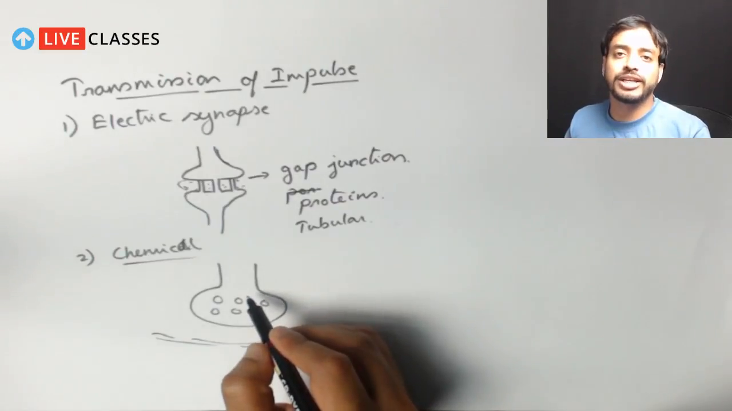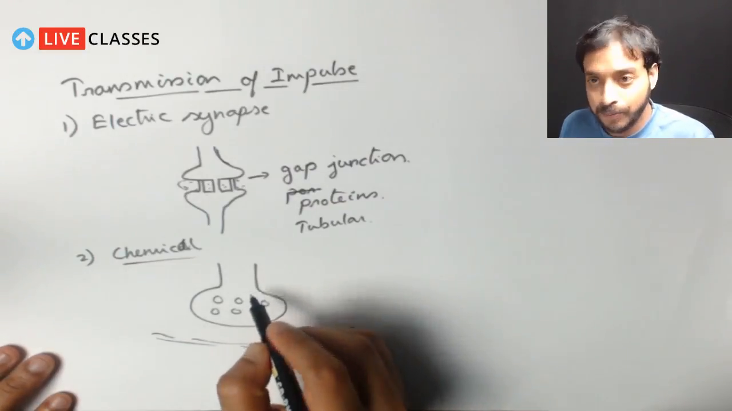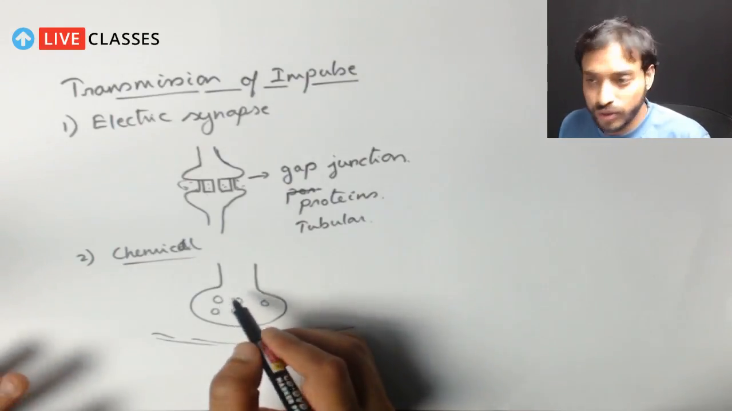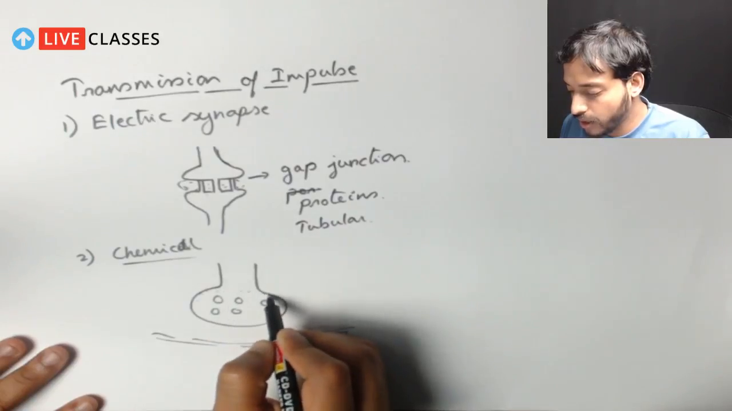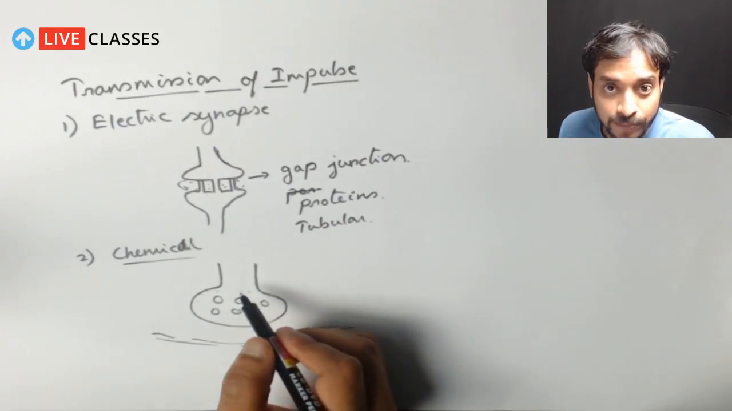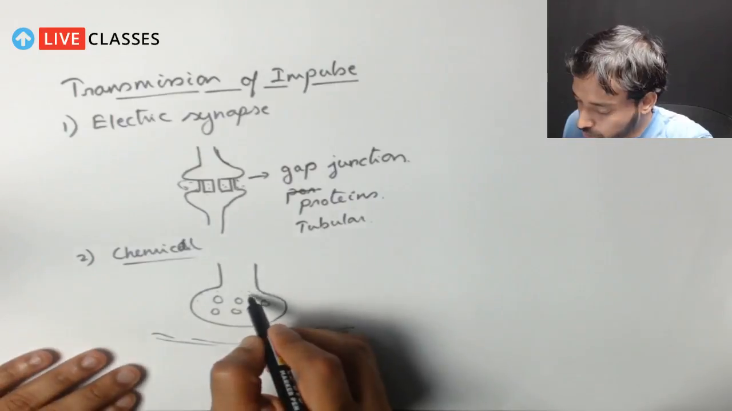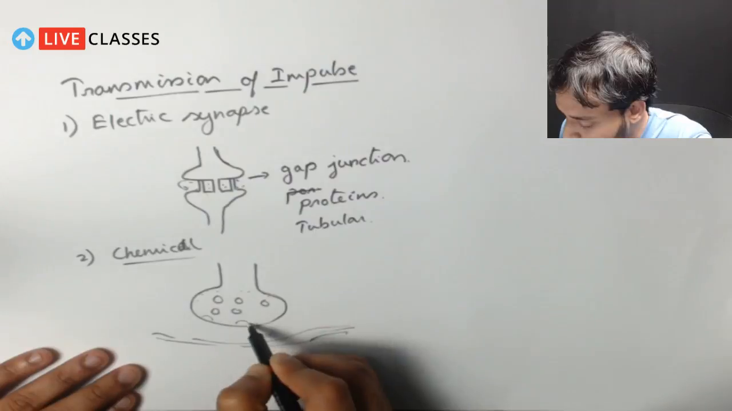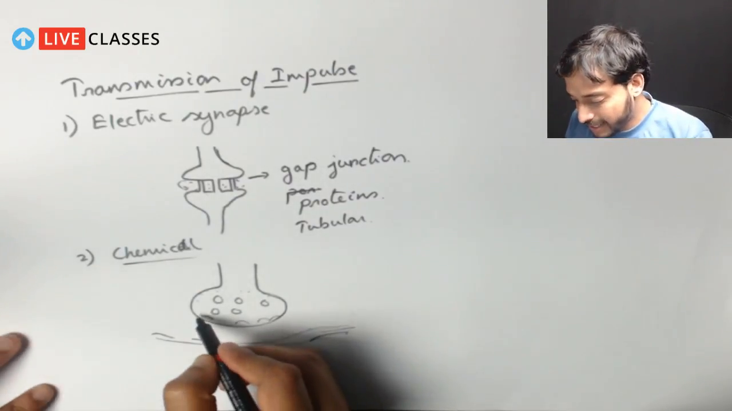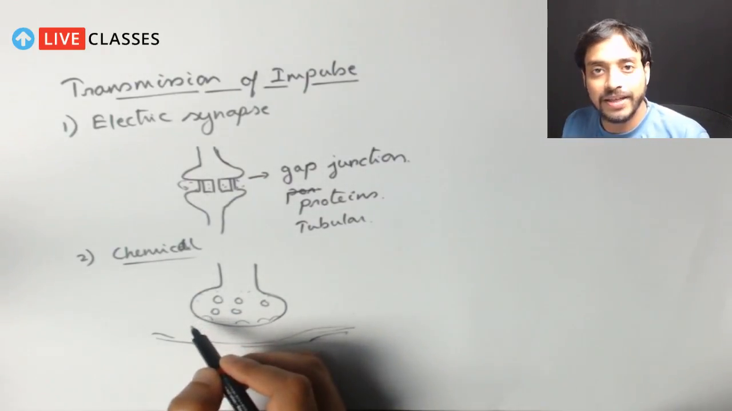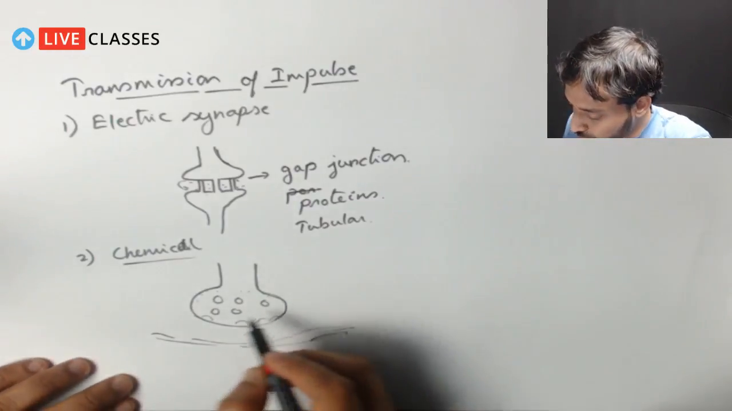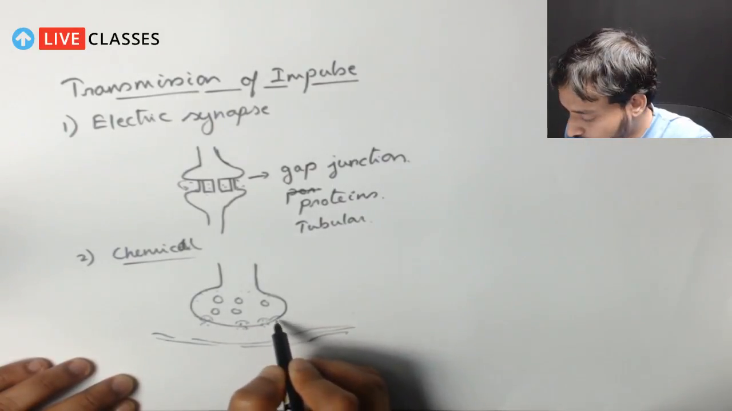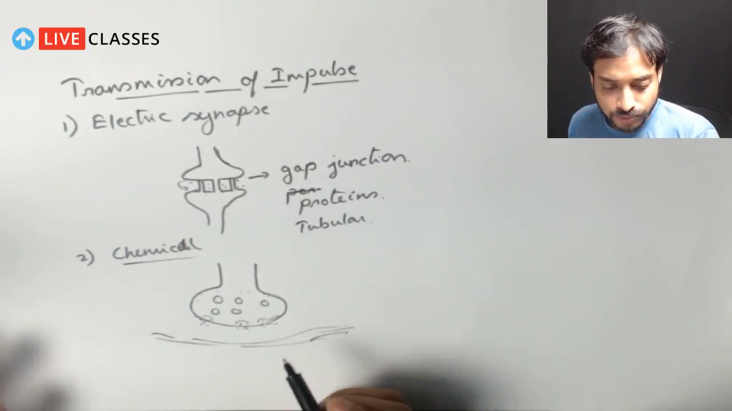Due to this change in electrical potential of this area, there are calcium ions which are secreted. These calcium ions push the vesicles towards the periphery. They come here, combine with this membrane, burst and release the neurotransmitters. You understand? They release the neurotransmitters.